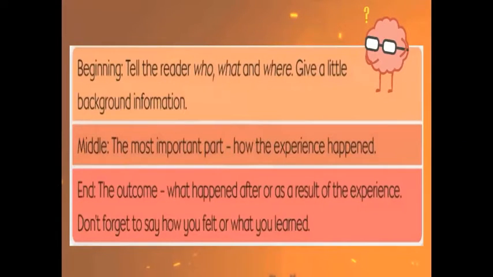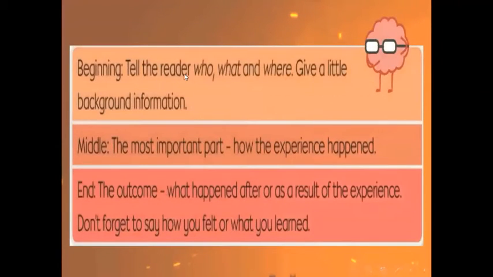So now let's recap how to write a personal account. Look here, we have a beginning. Tell the reader who, what, and where, and give a little background information. In the middle, the most important part, how the experience happened. And at the end, the outcome or the summary or the conclusion. What happened after or as a result of the experience. Don't forget to say how you felt or what you learned. So we have beginning, middle, and end.